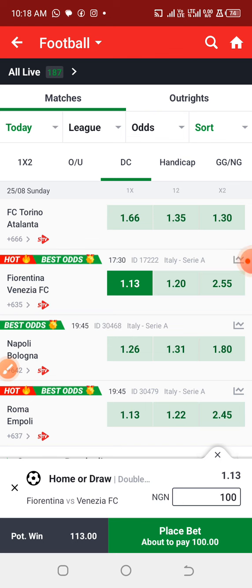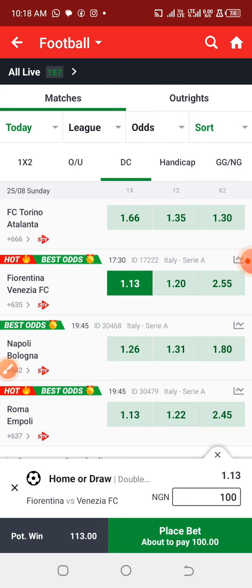So I would have loved to predict this particular game as home or away if I had been able to figure out the home or away factors at the start. But unfortunately, it seems to be very difficult to predict. But for me, I think Roma happens to be the favorite team to predict as home or draw.